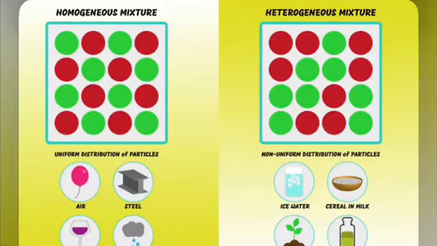There are 2 types of mixtures: heterogeneous and homogeneous. Heterogeneous mixtures consist of distinctly different substances. The homogeneous mixture has the same appearance and you cannot distinguish them.